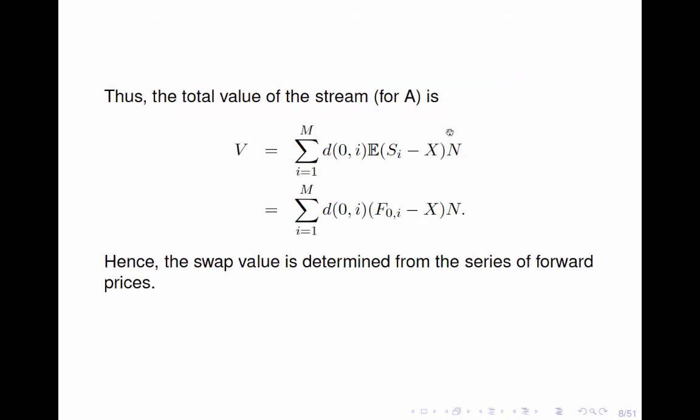Then, by summing up the present value of the cash flow for n units of the commodity over the n periods, we get the total present value of the cash flow stream, which is equal to the sum of the discounted differences between the forward price and the fixed price X for n units at each time point i. Hence, the swap value is determined from the series of forward prices.